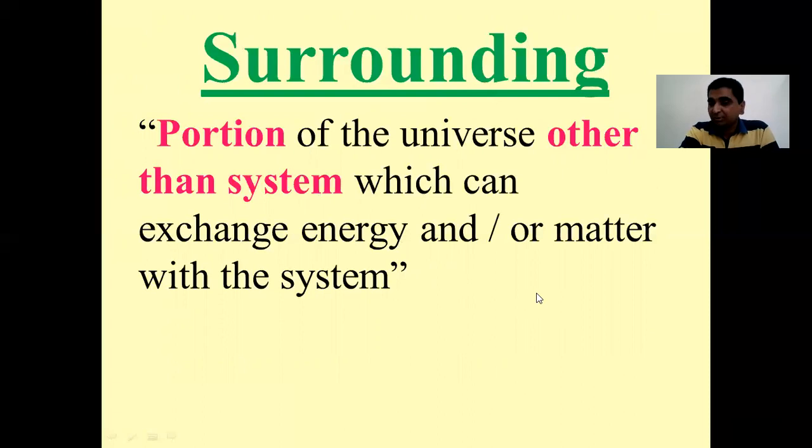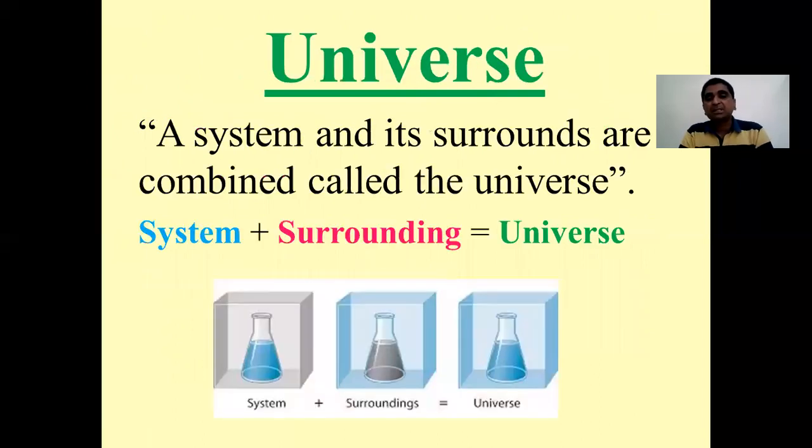That is called the surrounding. Now the third definition is of universe.